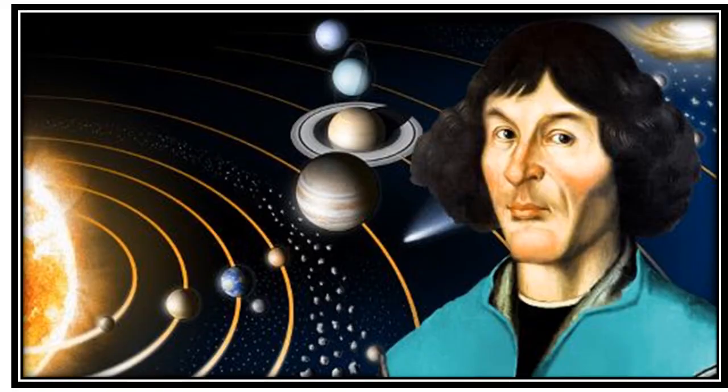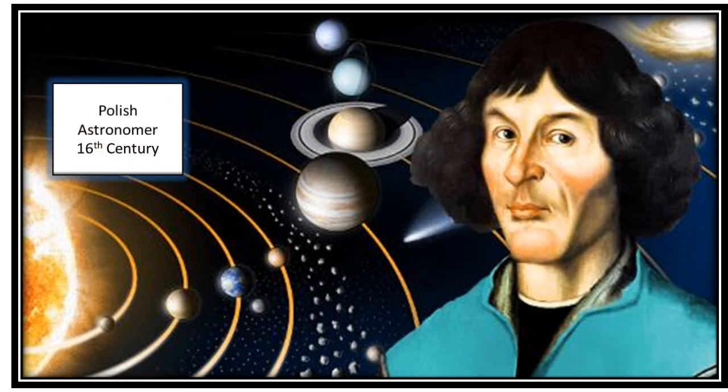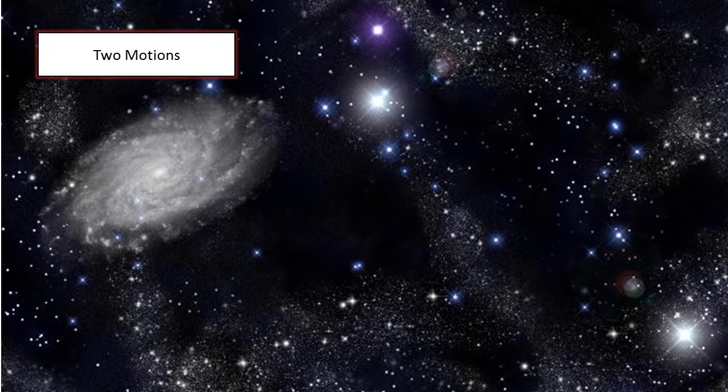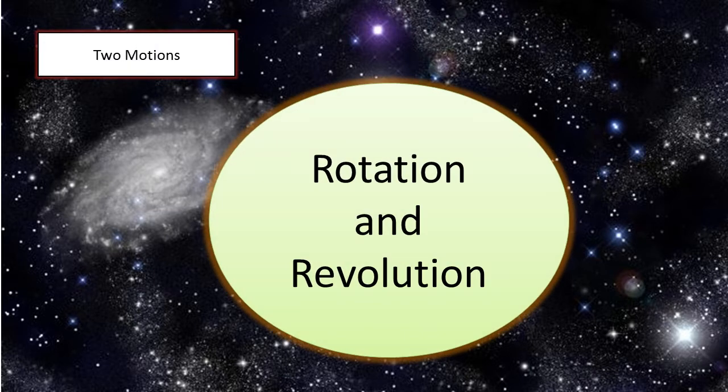This myth was broken by Nicholas Copernicus, a Polish astronomer, in 16th century. He proved that the earth only appeared to be stationary. Actually, it not only spins on its axis but also moves around the sun. Thus, the earth experiences two types of motions: rotation and revolution. Many phenomena on the earth, like day and night, seasons, winds, and ocean currents, depend on these motions.